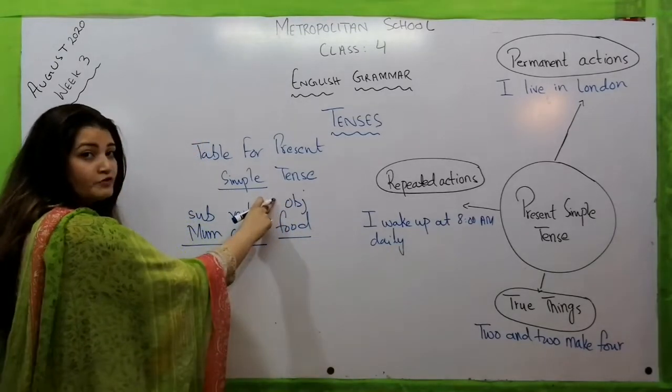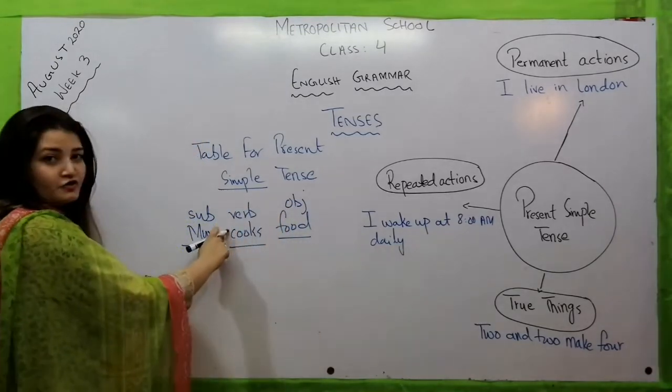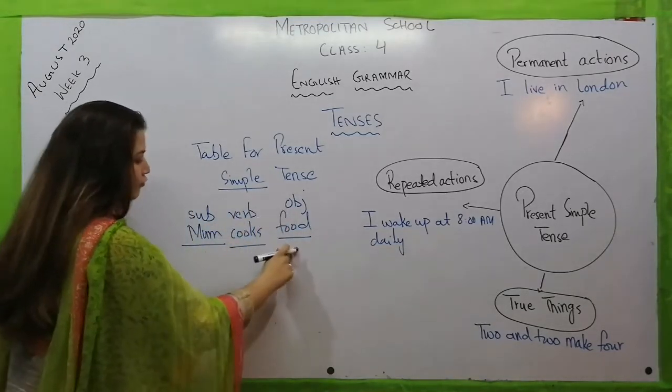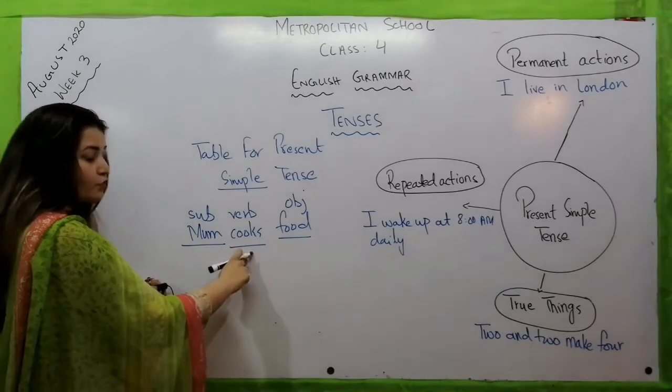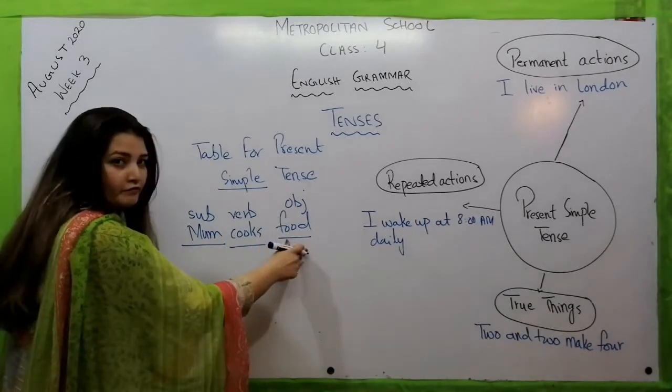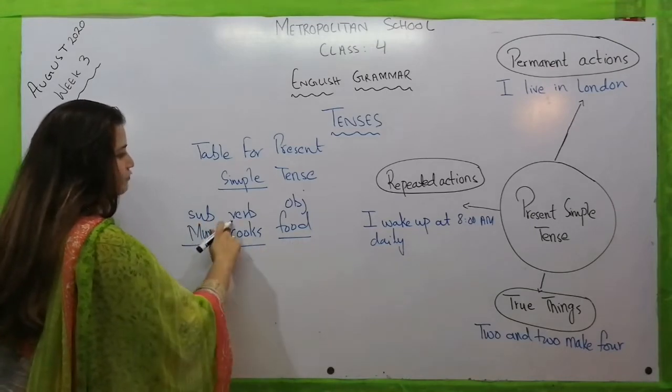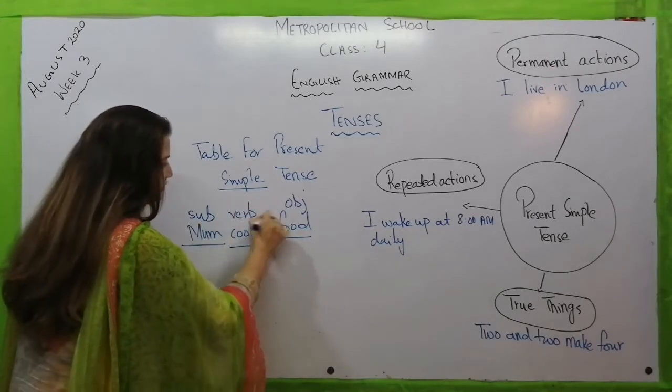What is the work of object? It is the receiver of the action. Subject, verb, object. Mom cooks food. What is she doing? She is cooking. What is she cooking? She is cooking food. So these three things are here. Mom cooks food, subject, verb, and object. Now let's talk about this s.